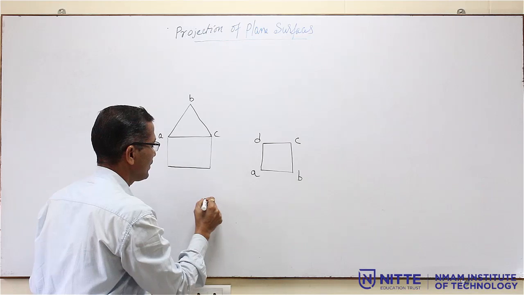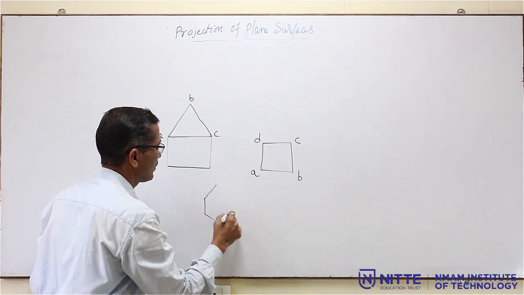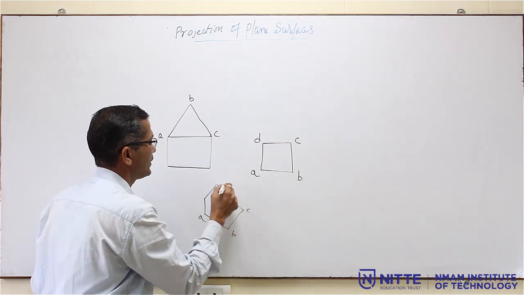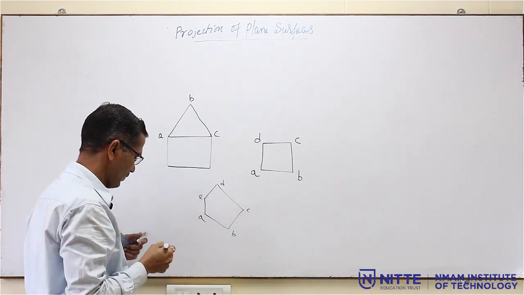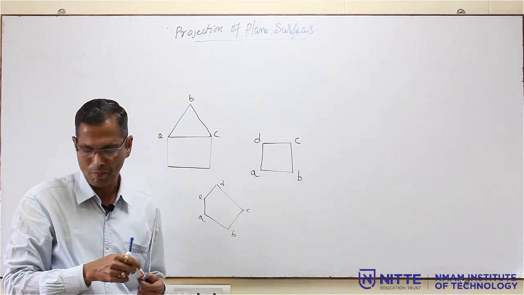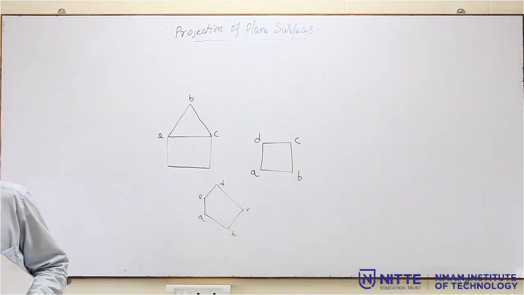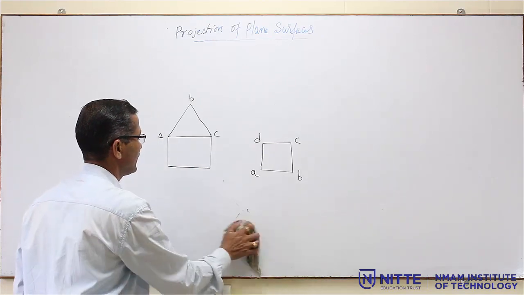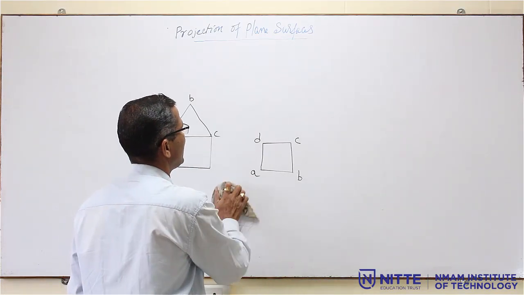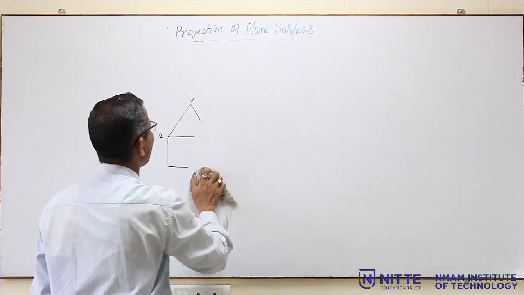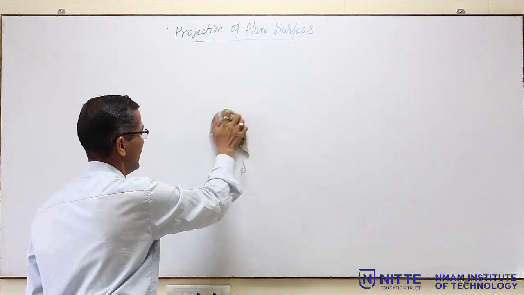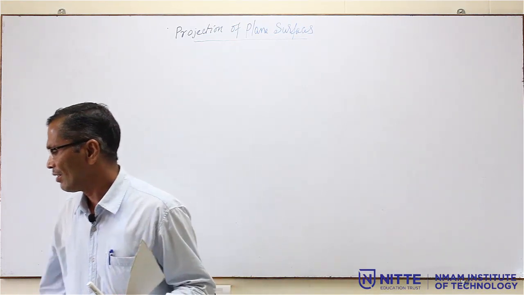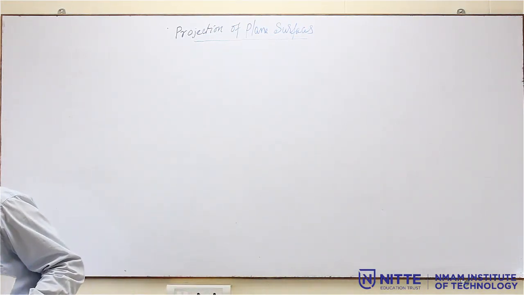If it is a pentagon, then A, B, C, D, E. So, like this you have to name all the corners of the polygon, you have to give one name for each. So, this is the naming procedure. Then its front view will be named as A dash, B dash, that is as usual. The top view will be named as A, B, C, D, front view A dash, B dash.